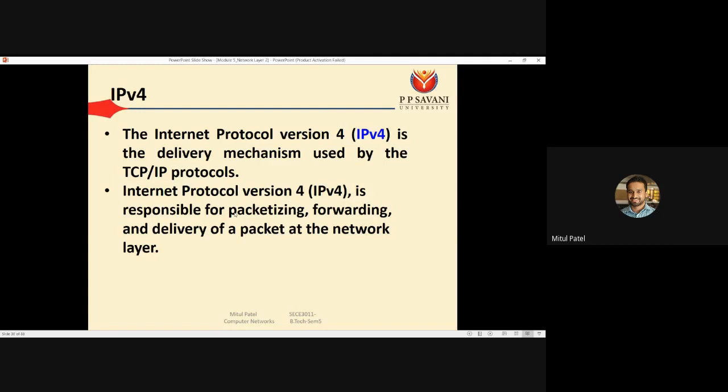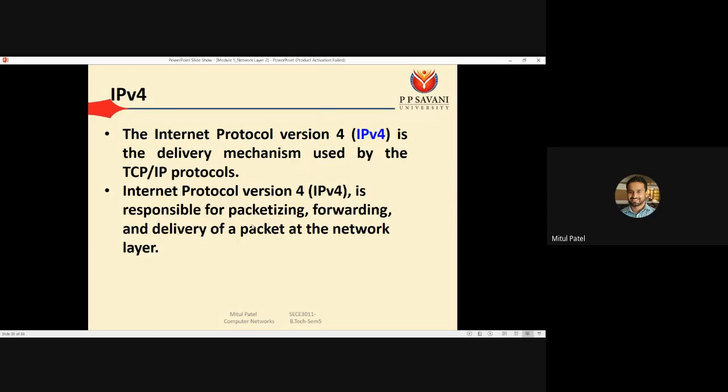The latest version is IPv6, but currently we use IPv4. So that's why we discuss only IPv4. IPv6 is also designed and implemented in some places, but in all of the communication systems we are using IPv4. So that's why we discuss only IPv4.